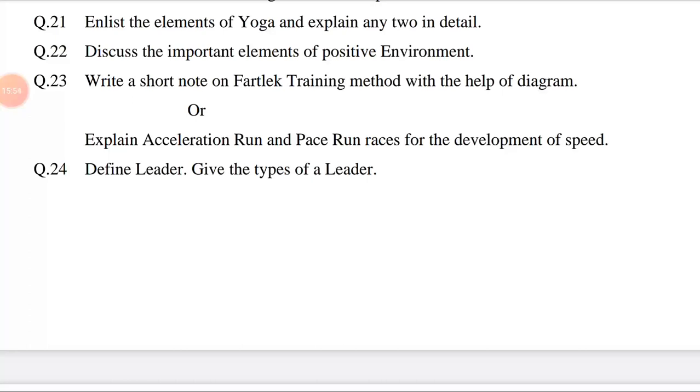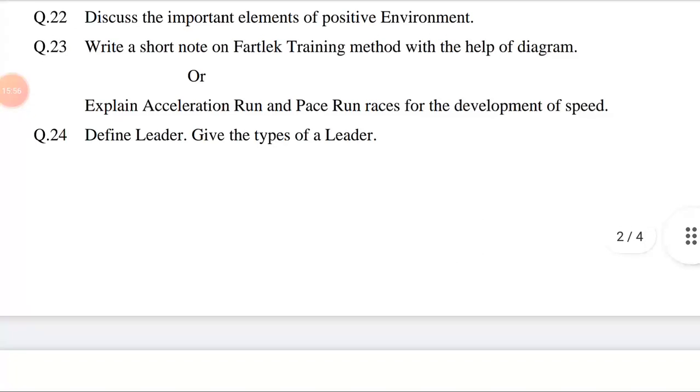Question number 22. Discuss the important elements of positive environment. Discuss means write about. Elements means components or constituents. Positive environment means appropriate temperature and ventilation, clean and well maintained variety of activities using indoor and outdoor environment, opportunities to experience risk and challenge. This question is related to chapter number 5, sports and environment.